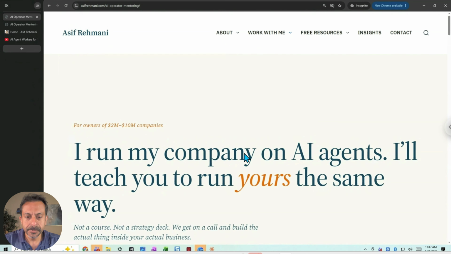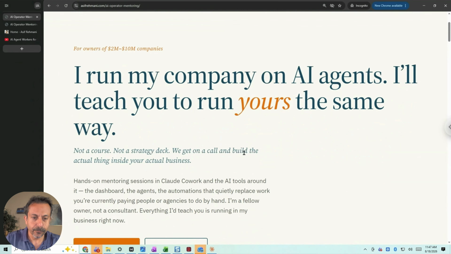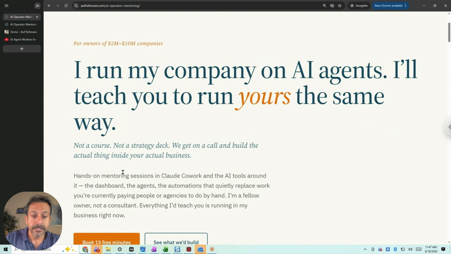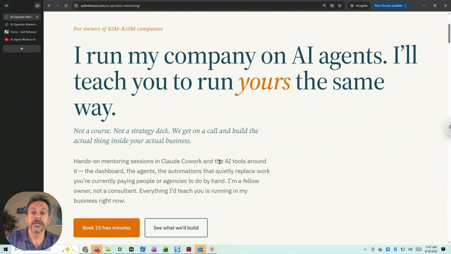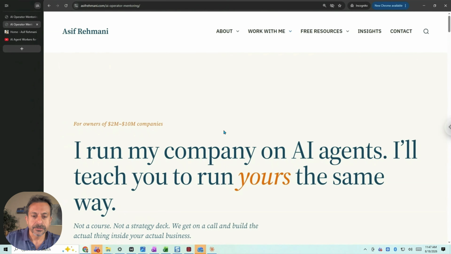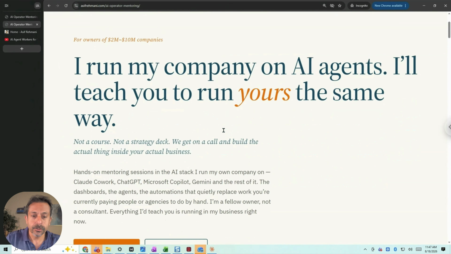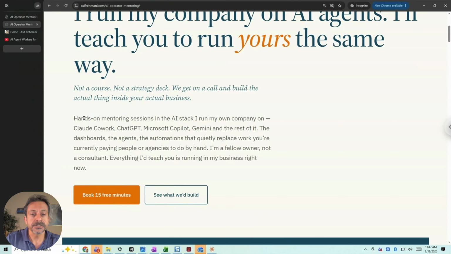Here's the original page. This is what I showed you before. It said hands-on mentoring session on Claude Cowork and AI tools around it, right? I've got the same exact page opened up and I refreshed the page. Here's what it says after the changes that Claude Cowork made for me: hands-on mentoring sessions in the AI stack I run my own company on.